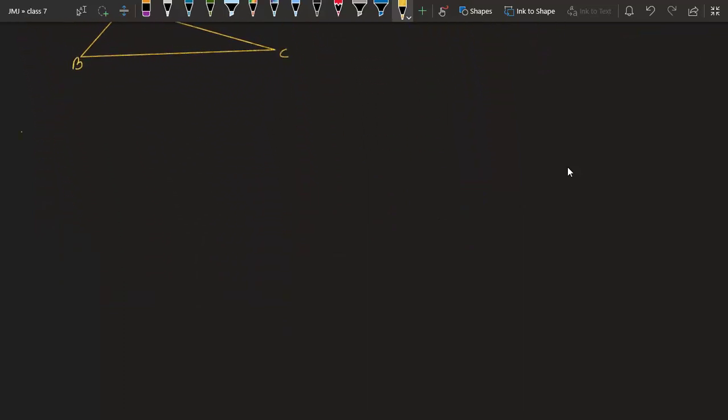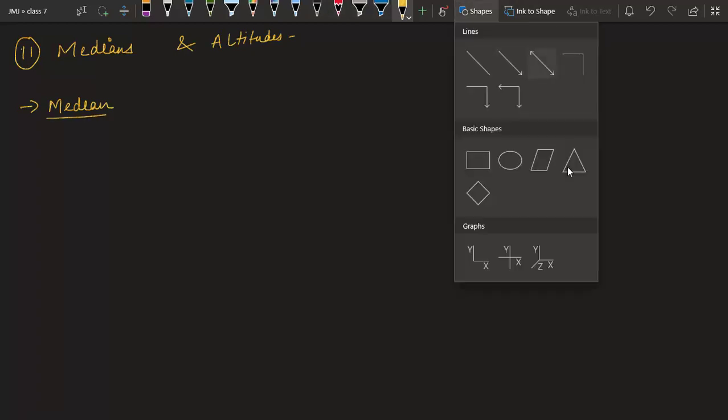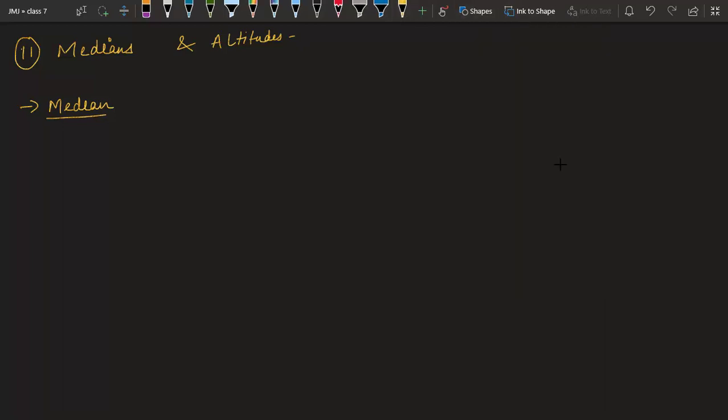So second part, we have to study about medians and altitudes. Okay, altitudes are same as perpendiculars, and let us see one by one. First, let's see median. In a triangle, what is a median? Do you have any idea what is a median in a triangle? Let me draw the figure first and tell you.